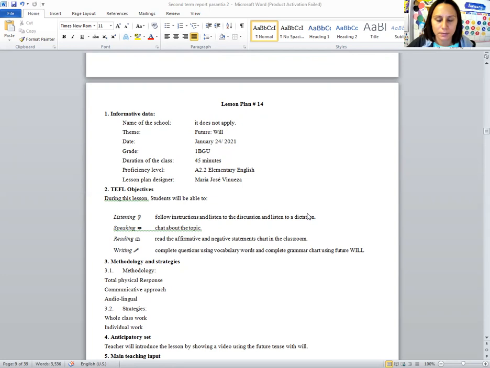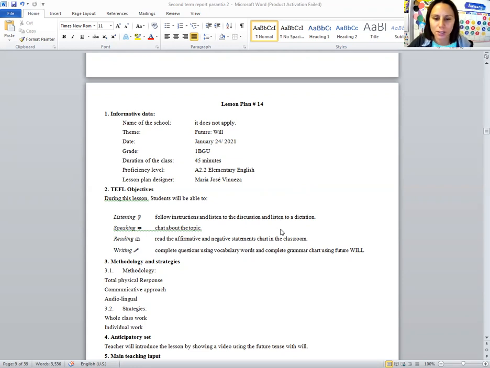To start, the objectives of this lesson. Students will be able to, first, listen. They will need to follow the instructions, listen to some discussions, and listen to a dictation. That will be one of the activities that we're going to do. For the speaking part, they will need to chat about the topic.